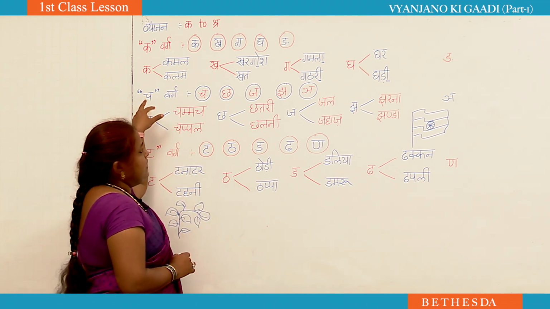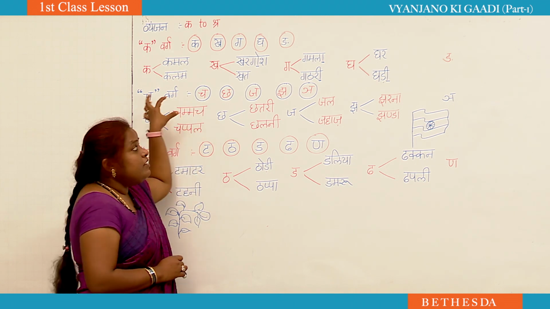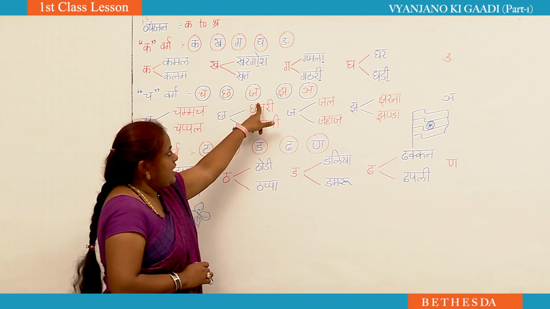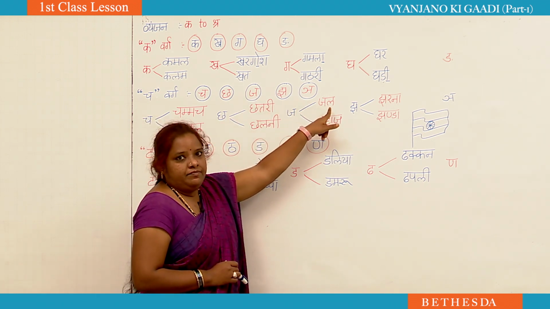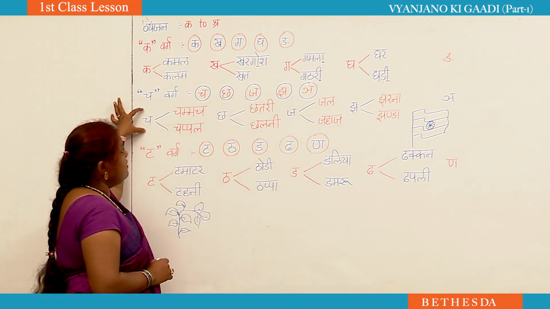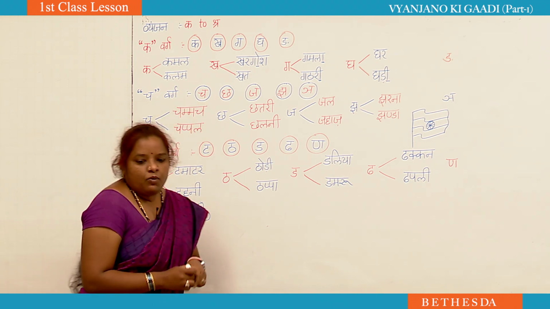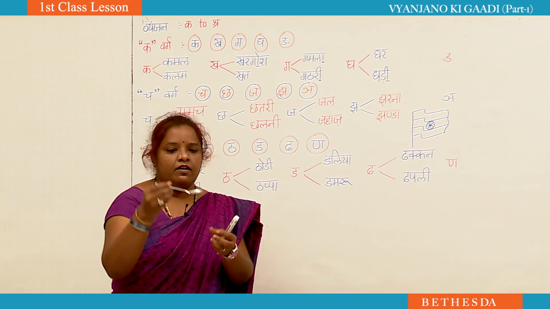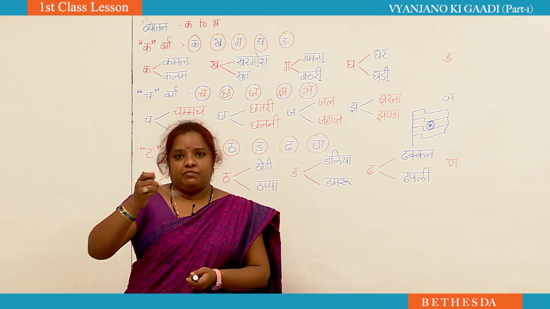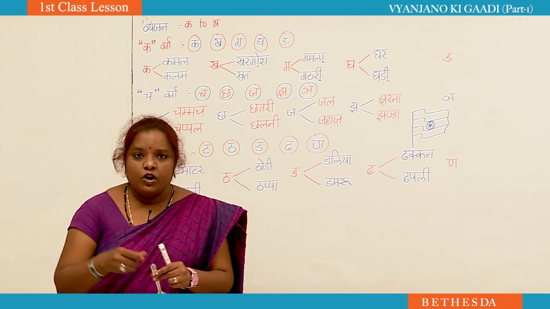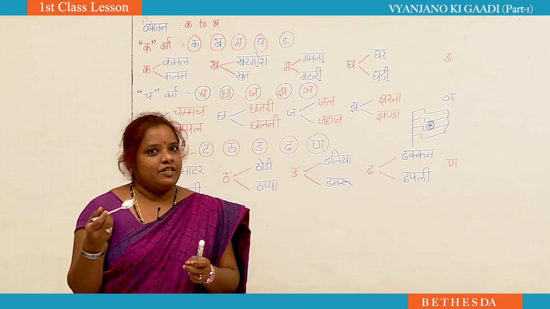Now let us go through our cha varg. What are the letters in cha varg? Cha, cha, ja, ja, ini. Now see here, the first letter is cha. What do we use this for? Whenever we eat something, when you are eating lunch or breakfast, we use this. If you don't want to use your hand, we eat with a spoon.